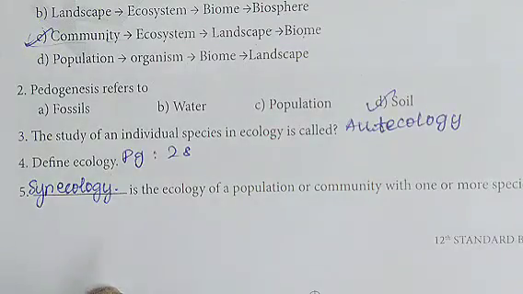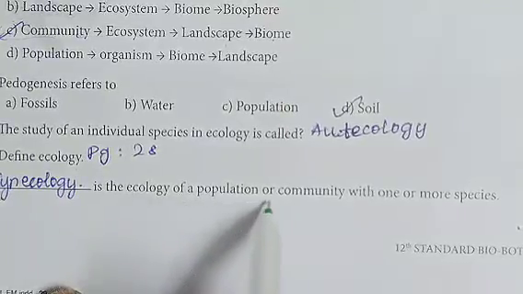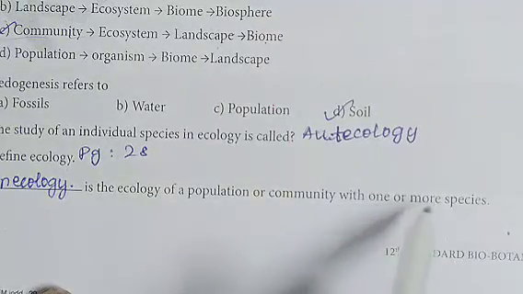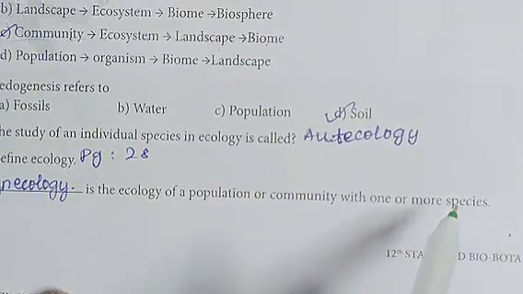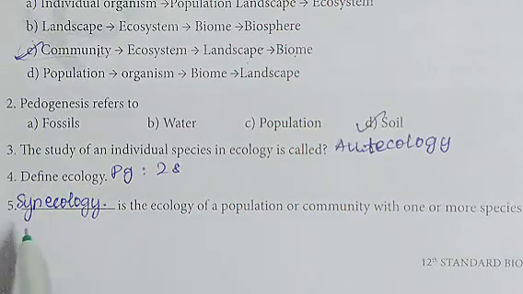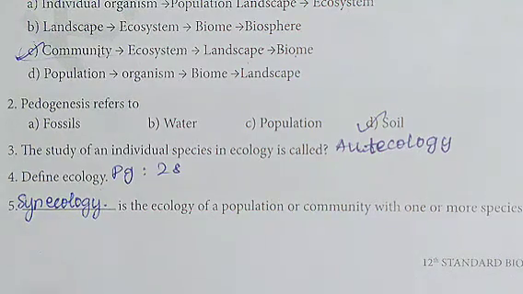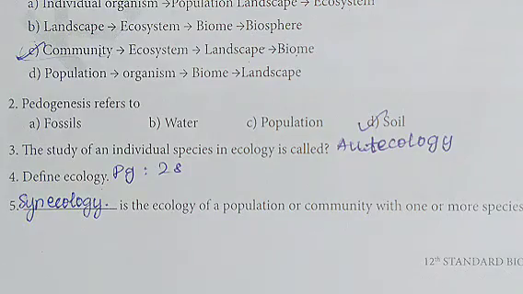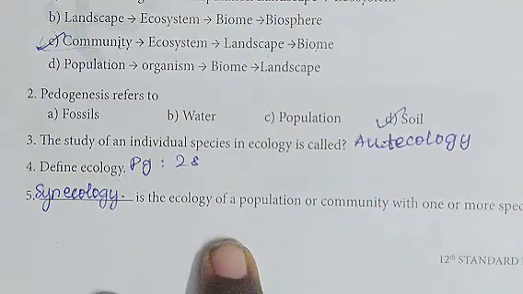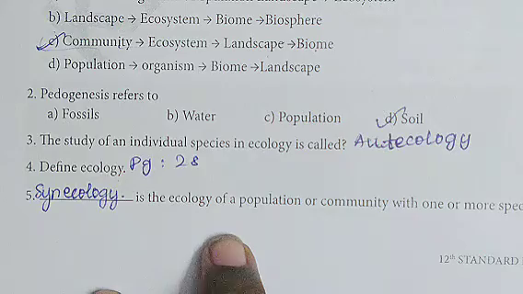Next, last one. Dash is the ecology of population or community with one or more species. The correct answer is synecology. So this is the answer for the fifth question. We have completed the answers for Unit 9.